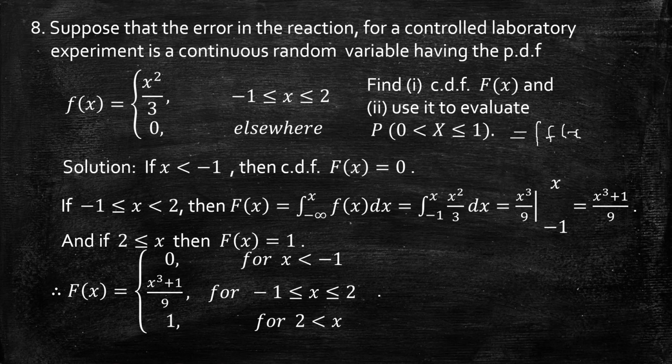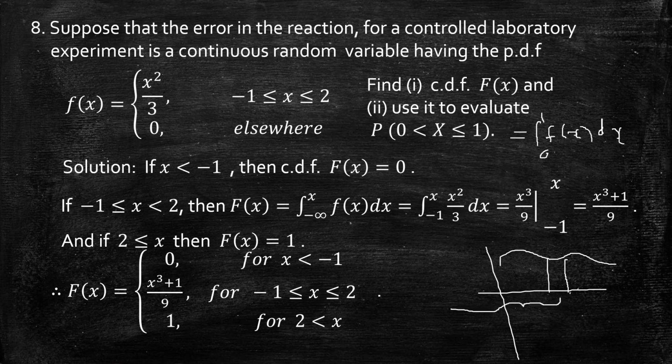Suppose I don't know what curve it is, whatever the curve we have, this gives the area under the curve between 0 and 1. Now if I take the area up to 1, that is from minus infinity up to 1, it is nothing but F(1).